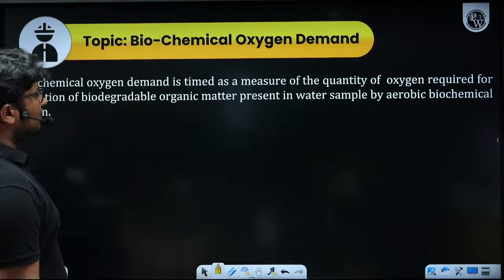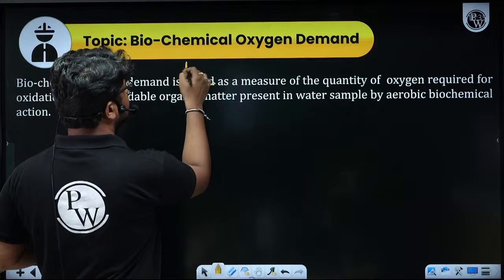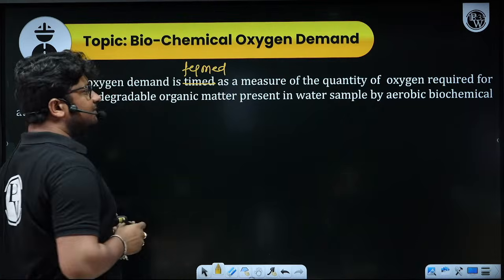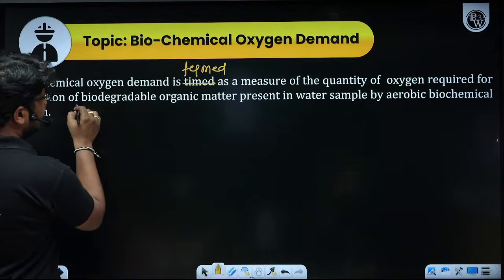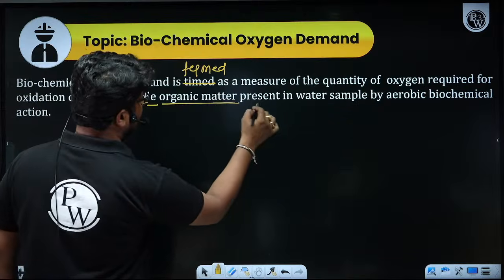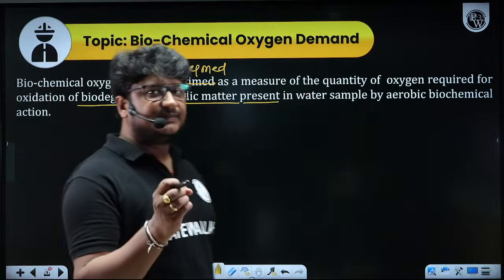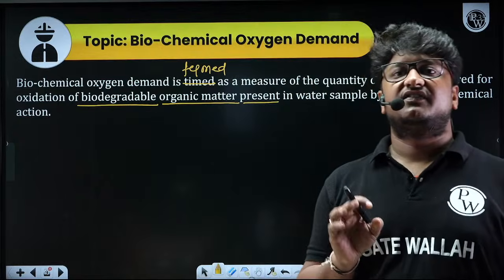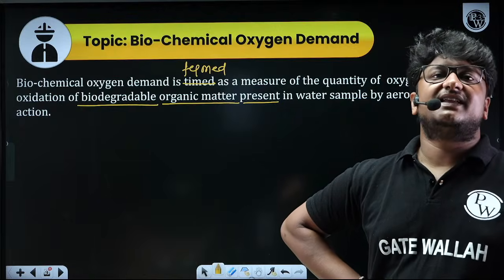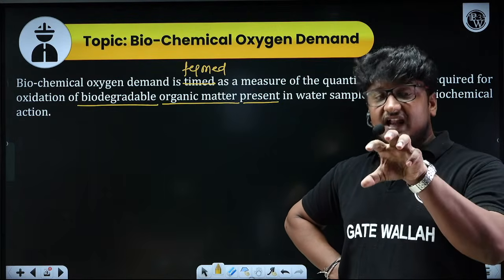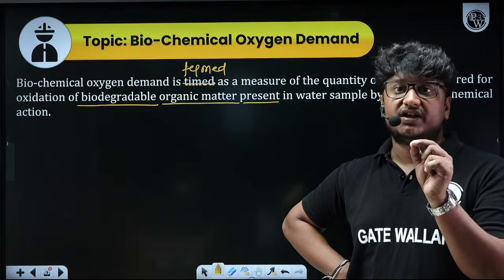Now what is biochemical oxygen demand? It is termed as a measure of the quantity of oxygen required for the oxidation of biodegradable organic matter present in a water sample by aerobic biochemical action. This point is important for us. So in simple words, if somebody asks you what is biochemical oxygen demand, it is basically the amount of oxygen required for the oxidation of biodegradable, only biodegradable, organic matter.